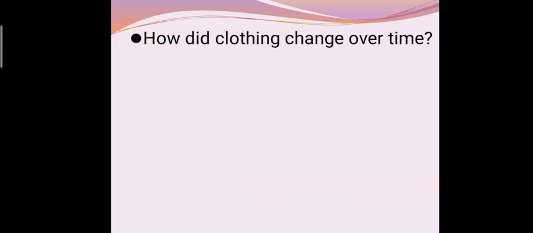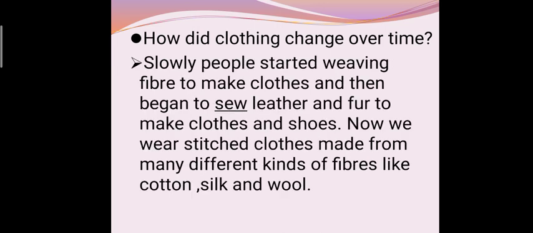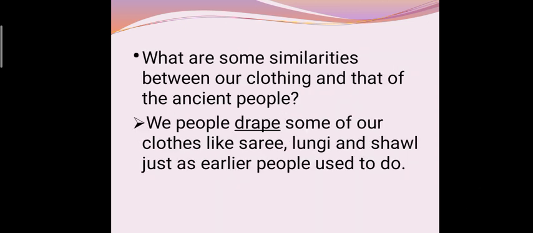How did clothing change over time? Gradually, people started weaving fiber to make clothes and then began to sew leather and fur to make clothes and shoes. Now we wear stitched clothes made from many different kinds of fibers like cotton, silk and wool. Now, what are the similarities between our clothing and that of the ancient people? We drape some of our clothes like sari, lungi and shawl, just as earlier people used to do.